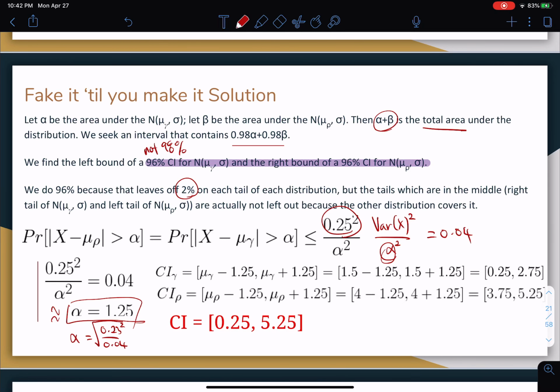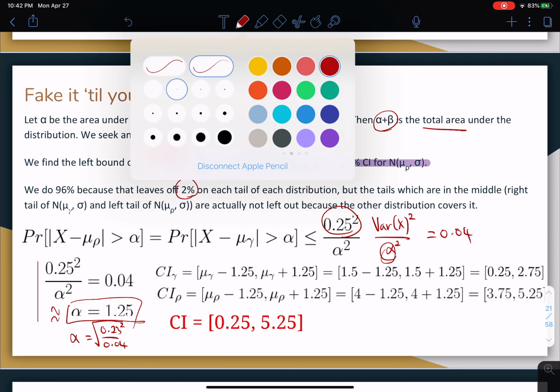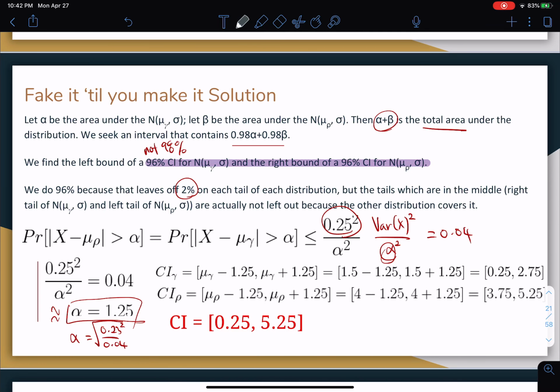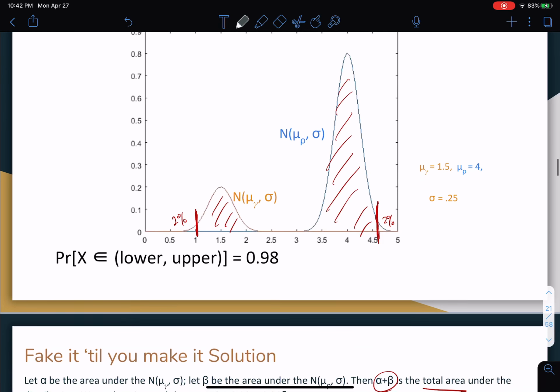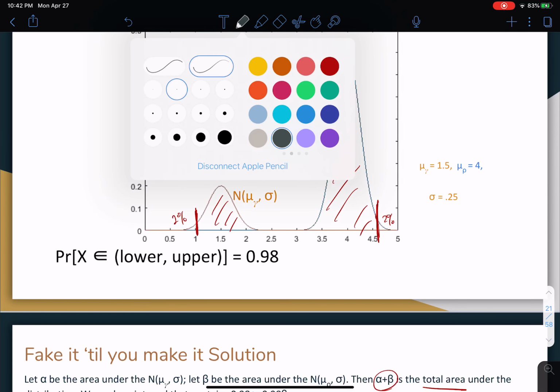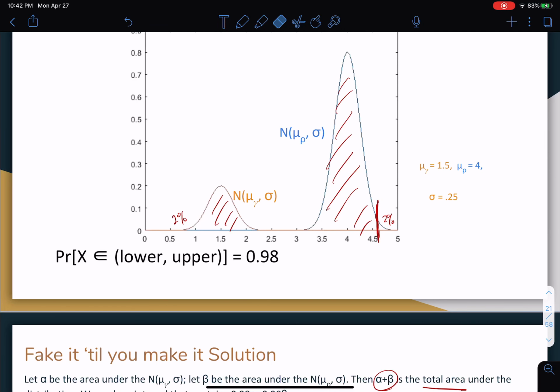Now notice that we are going to be calculating a confidence interval for gamma and rho. So for both gamma and rho, we get 0.25 to 2.75, 3.75 to 5.25. So if I can draw them. Again, this is why I'm saying Chebyshev is not the most powerful.